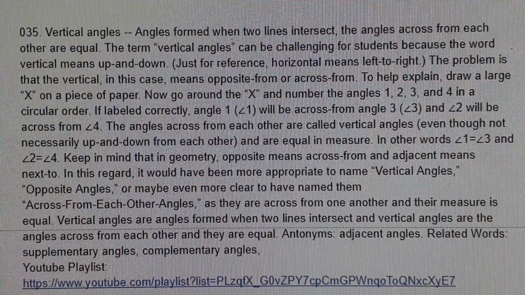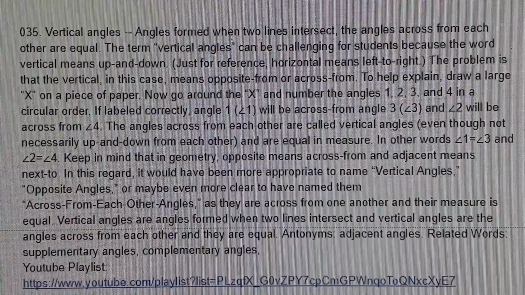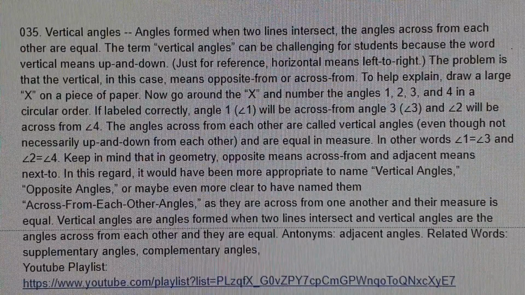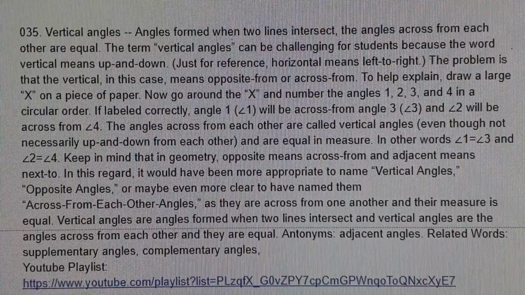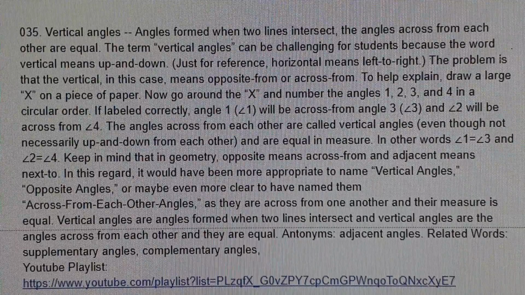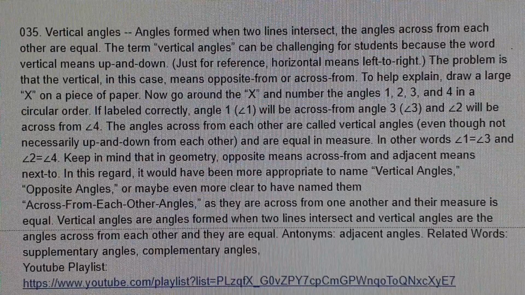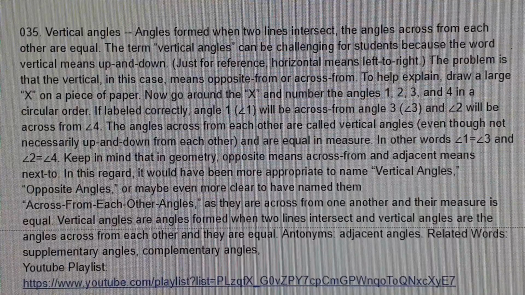Vertical angles are angles formed when two lines intersect, and vertical angles are angles across from each other and they are equal. Antonyms: adjacent angles. Related words: supplementary angles, complementary angles.